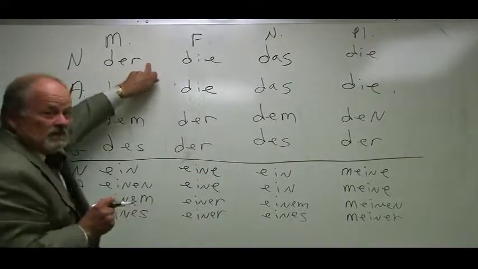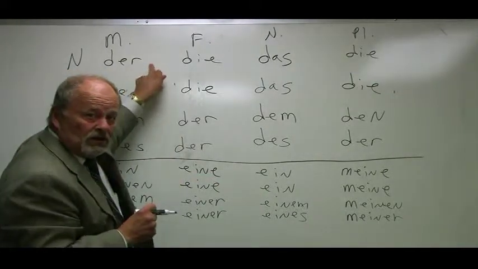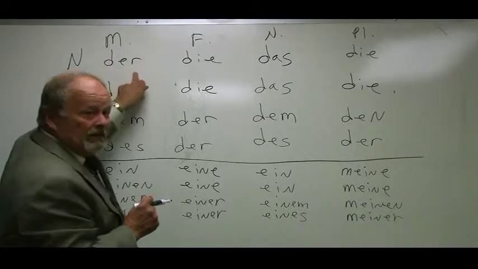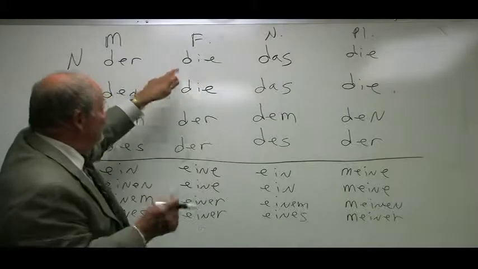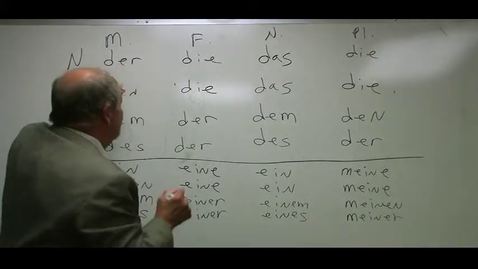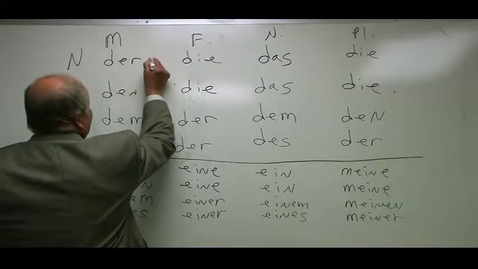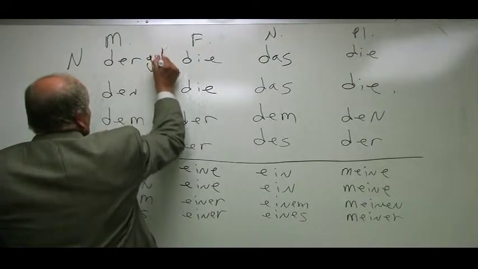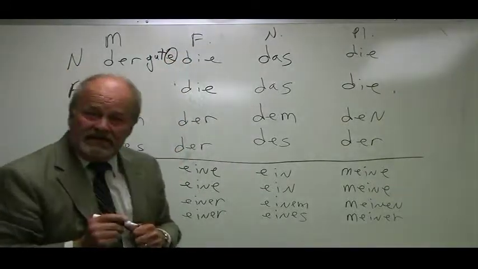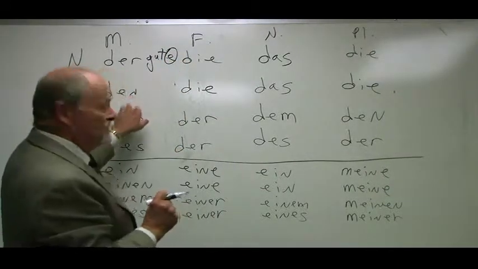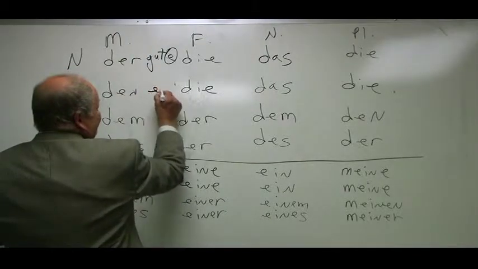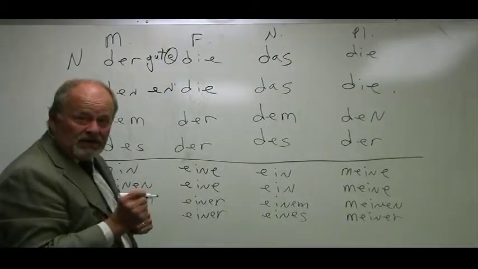If you have an adjective that comes after the definite article der, that is a masculine nominative noun, der Mann. If you want to say the good man, you say der gute Mann. If you want to use that in the accusative case, den guten Mann.